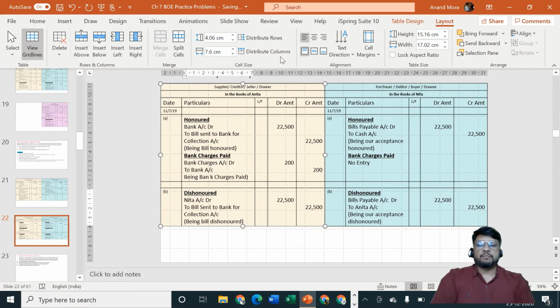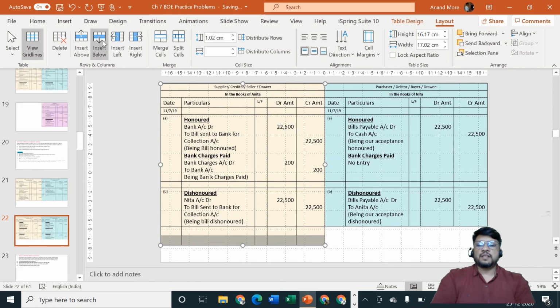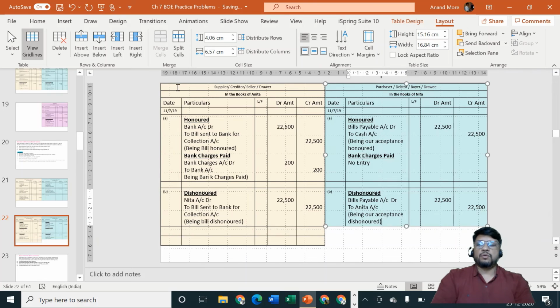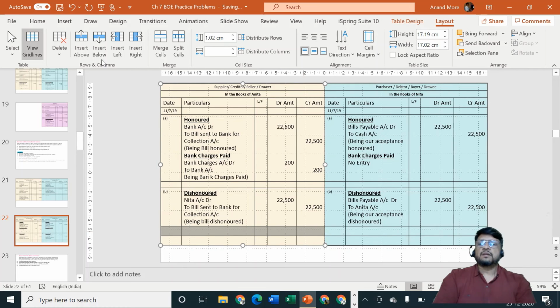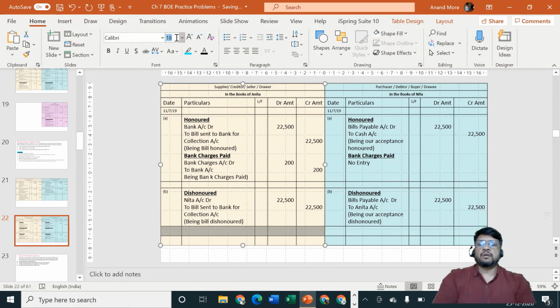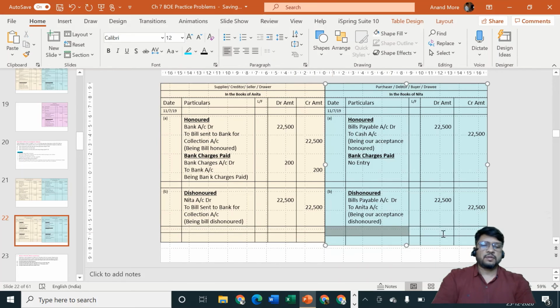Now let us consider point number C. What is point number C? They have told you that it is dishonored and there are some noting charges. Let me ensure that everything is coming on the same page, so it will be easy for me. And what are the noting charges they have told us?